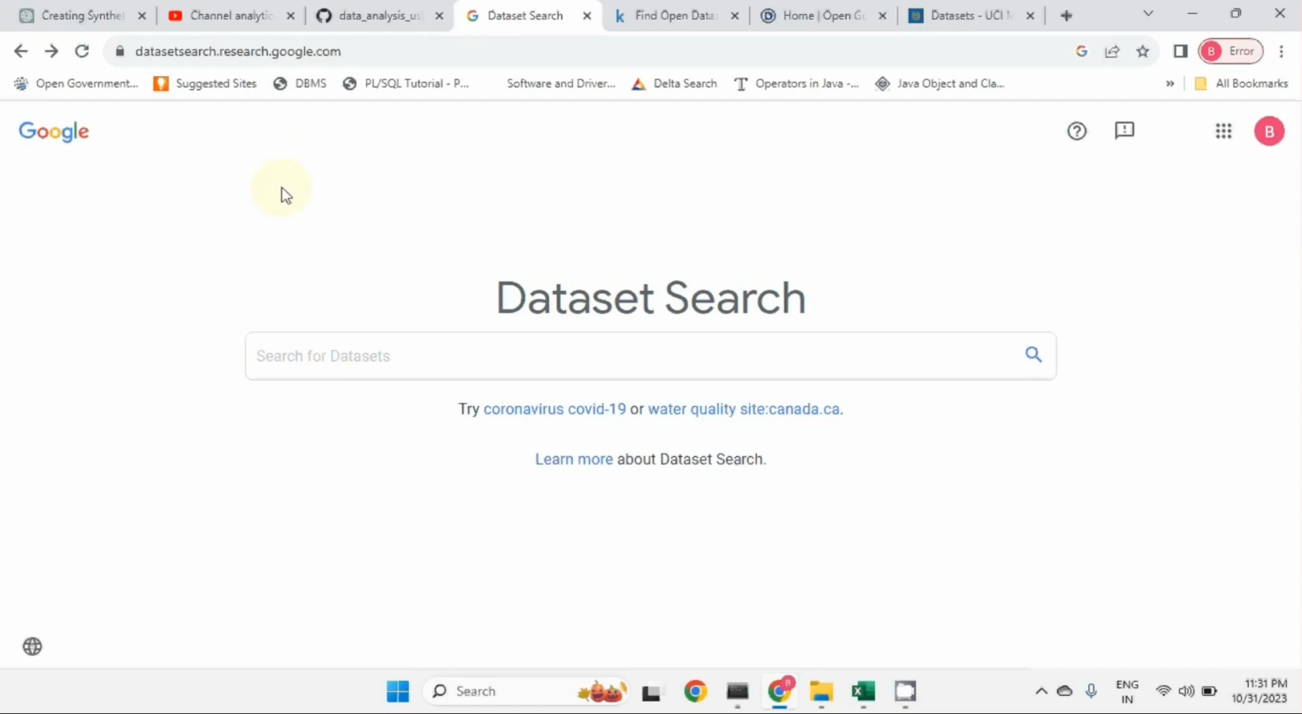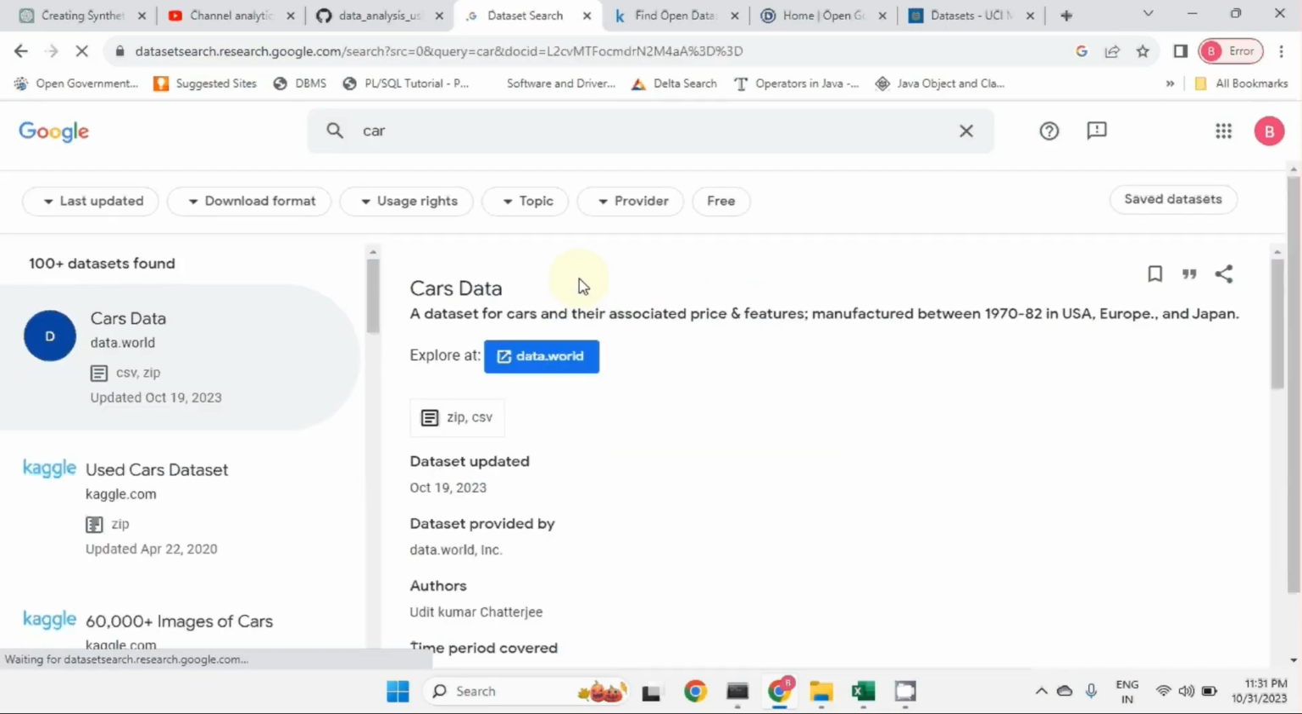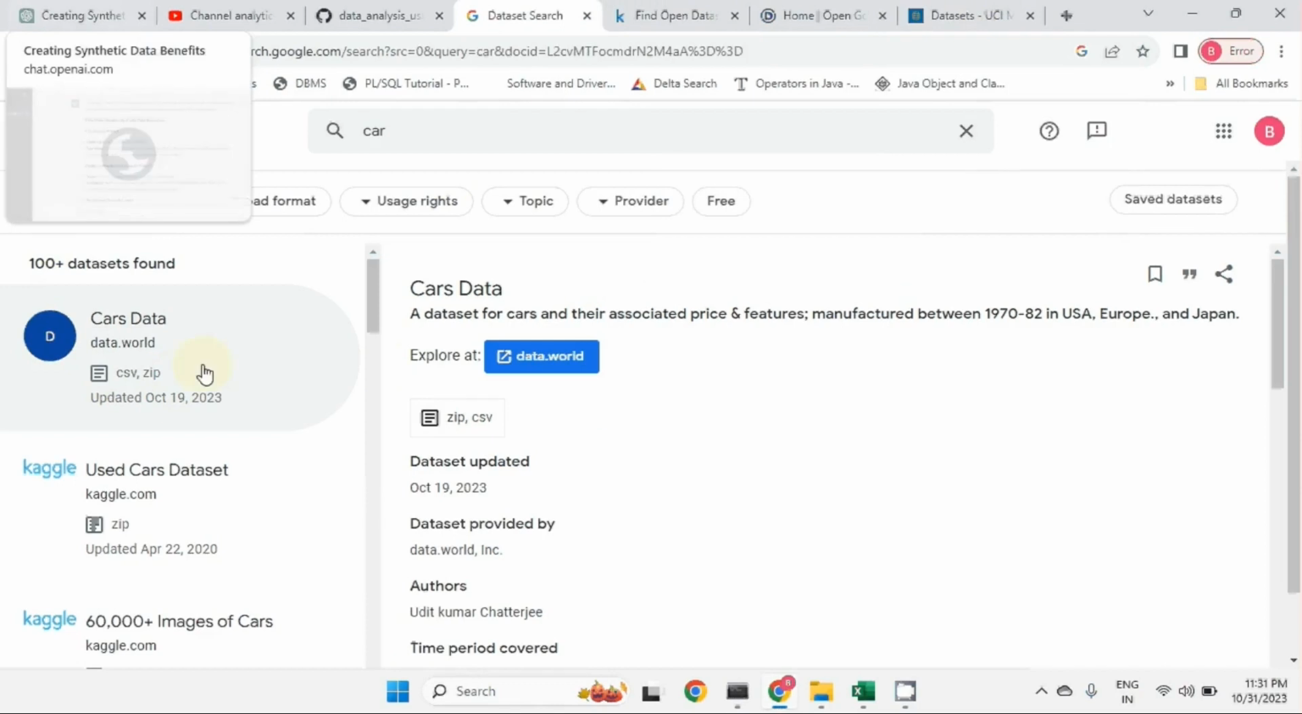This is the first website, which is officially from Google: datasets search.research.google.com. Basically, this is a dataset search engine. If you search, for example, I need a dataset for car, let's enter car and search it. We will get hundreds of datasets found by this search engine. What this search engine does is that there are various websites where datasets are hosted, so it searches on those websites and gives the results here.